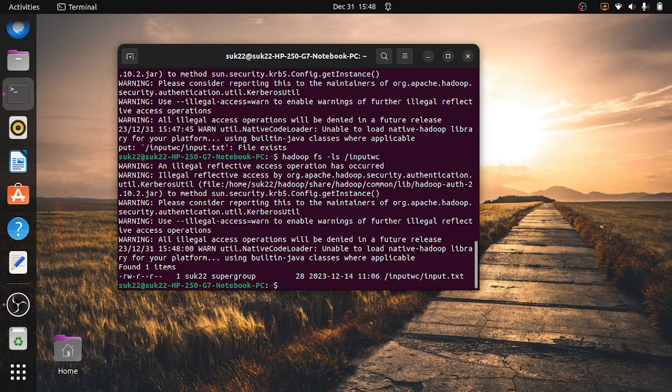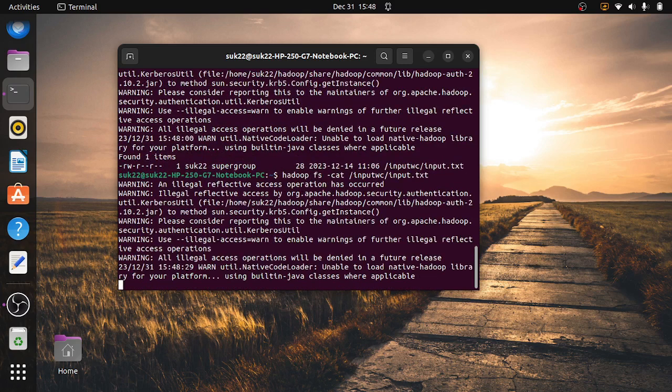See here, input.txt is already present. If you want to see the content of this input file, how do we see that? Hadoop fs -cat. The cat command is used for seeing the contents of the file input.wc/input.txt.